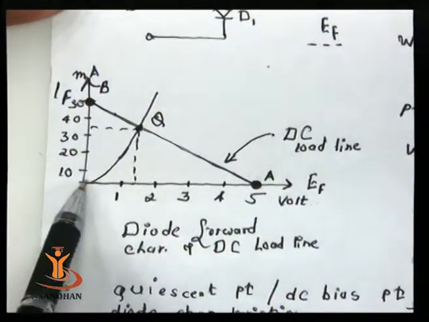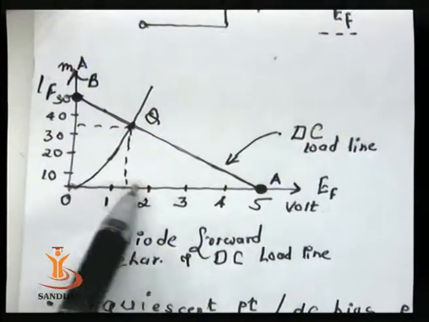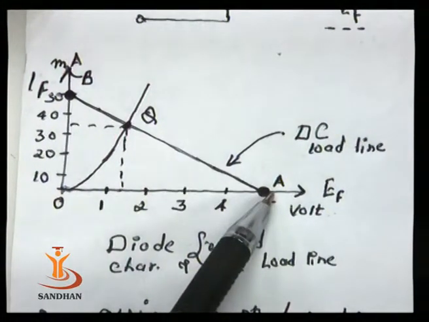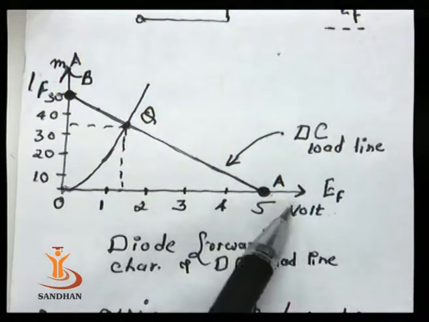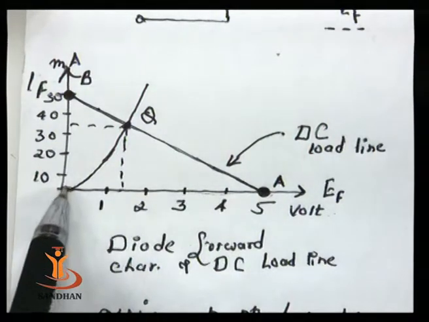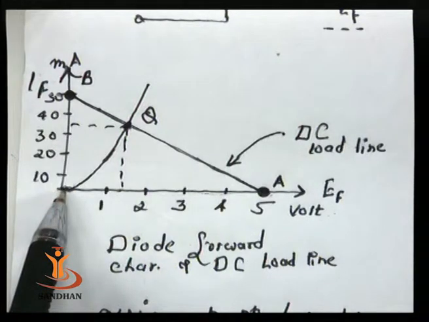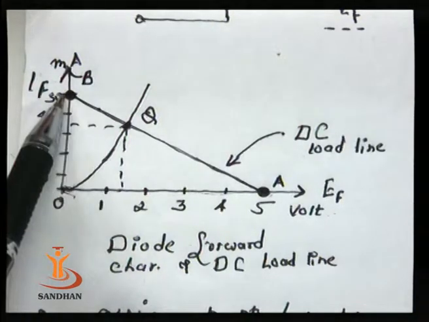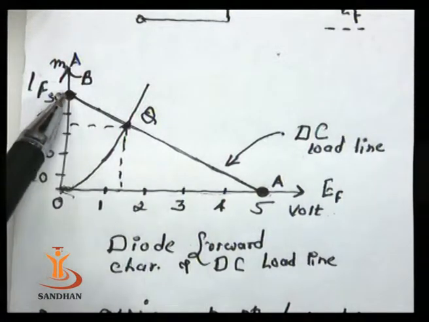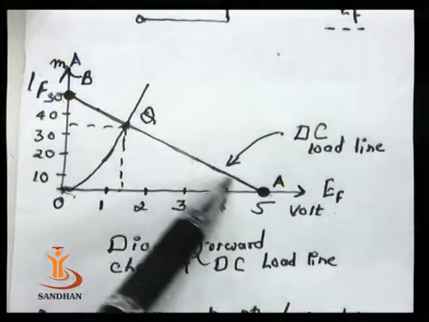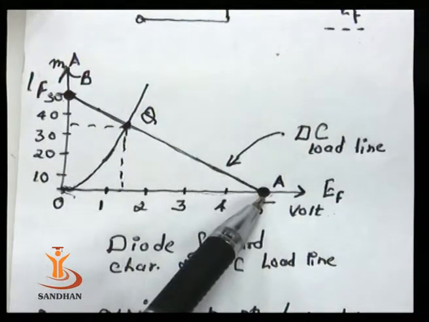So here IF equal to 0, and at that time EF is 5. The second condition was EF equal to 0. At that time, we are getting IF as 50 milliampere. So if you plot this line, we get a line like this, and this is known as the DC load line.